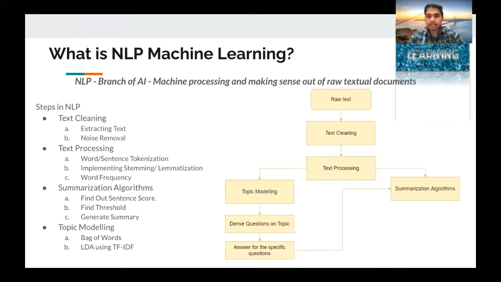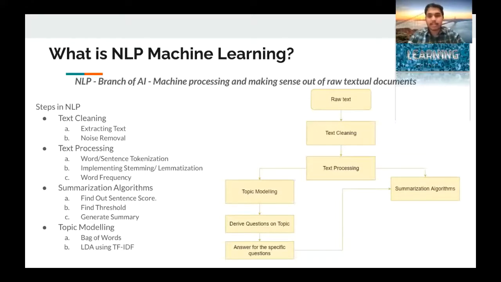The next step is text processing. In text processing, we divide each word as a separate token, and we can also divide each sentence as a separate token. This is useful for the algorithms which we implement in the further steps. We also do stemming and lemmatization. These are processes where we collapse similar kinds of words. If it is go and going, or run and running, we usually consider the two words as one. That is, we consider run for running and run for run, so we only take one word. This process is called stemming, or we can also use lemmatization.